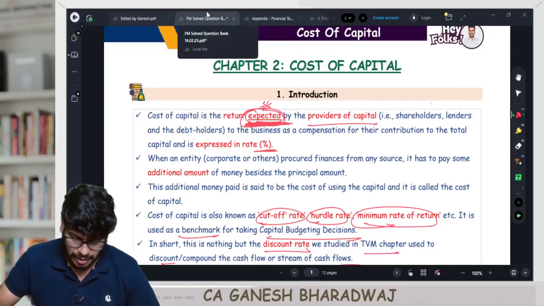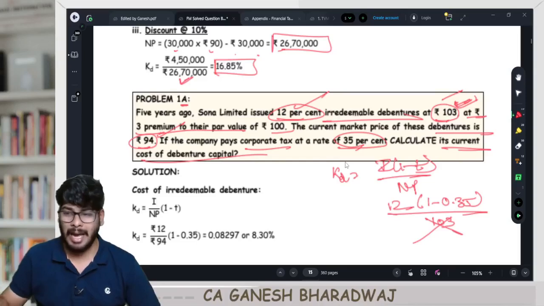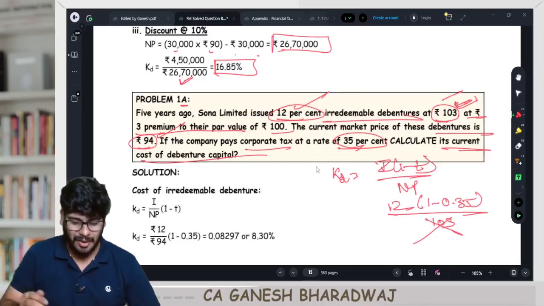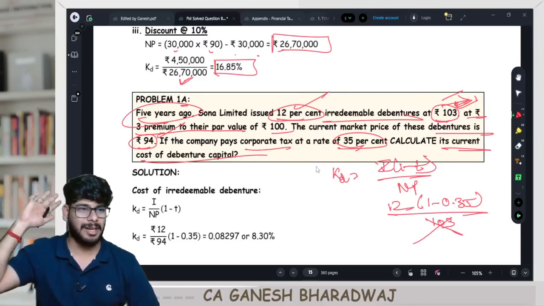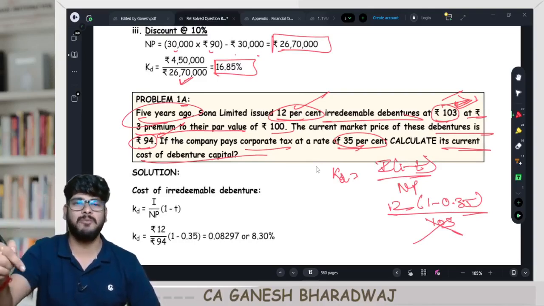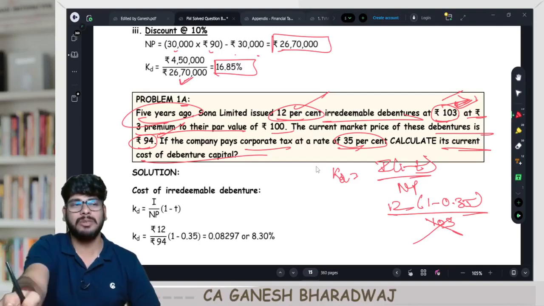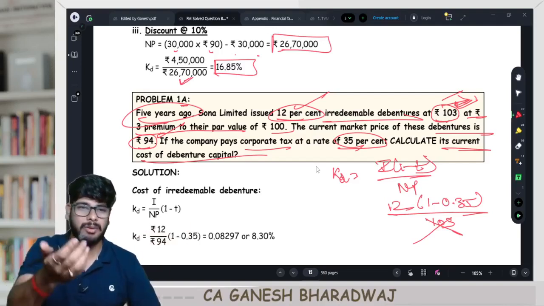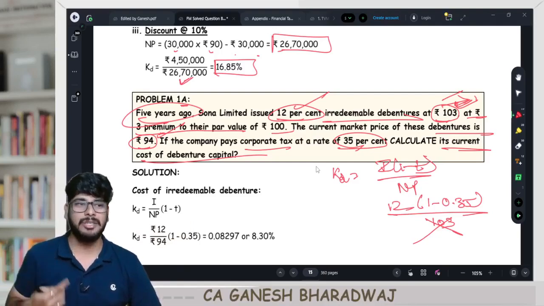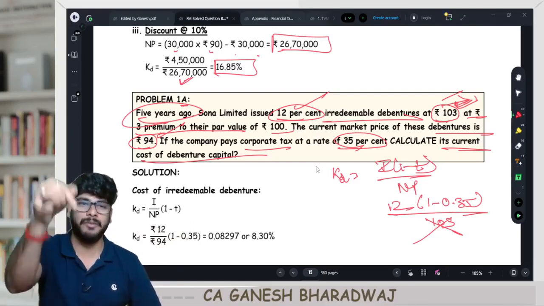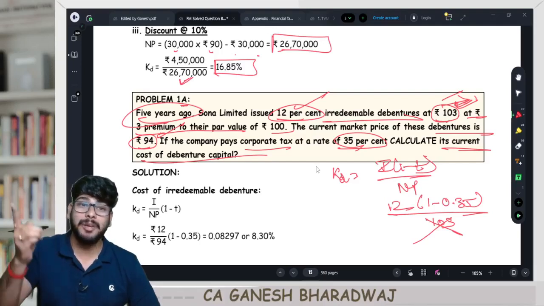Now, in this case, 5 years ago, the company issued this debenture, right? We are not doing a post-mortem work of recording what was the cost that I already incurred, that everyone knows. Clear? The intention of this chapter is, today, if I'm going to the public with this issue, what will be my cost?